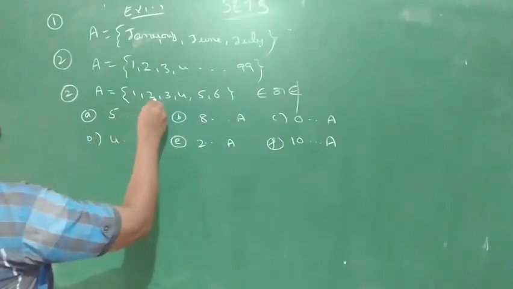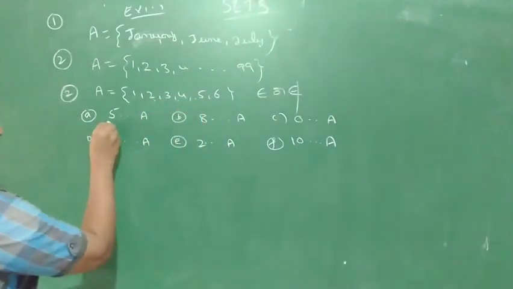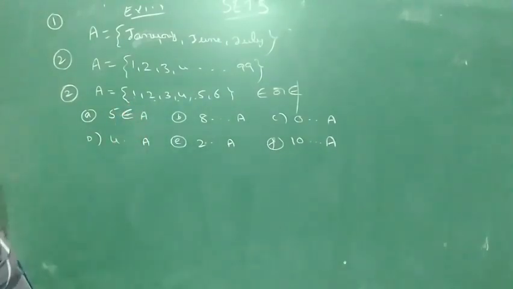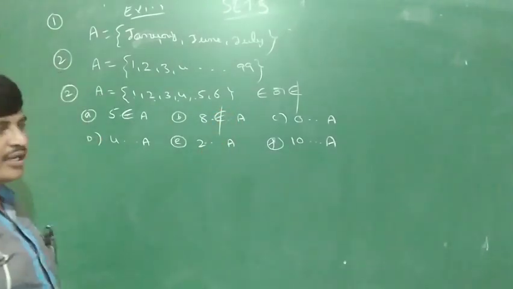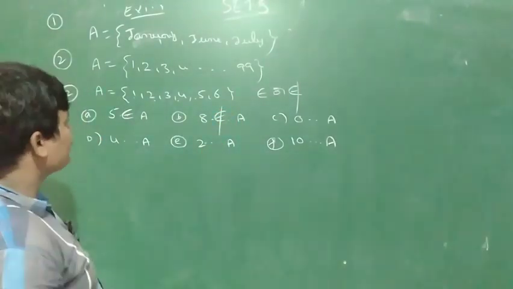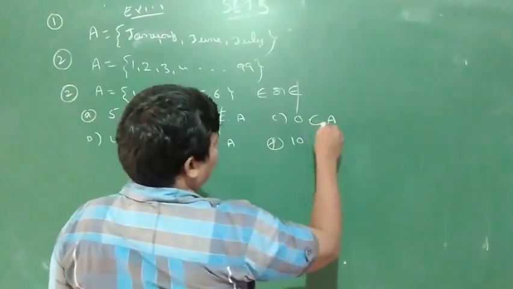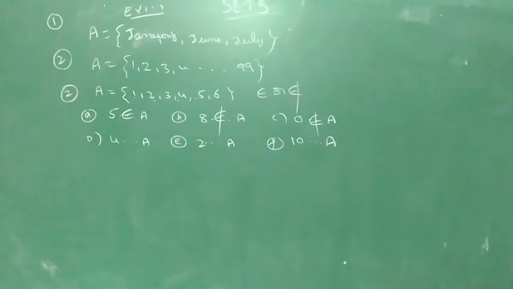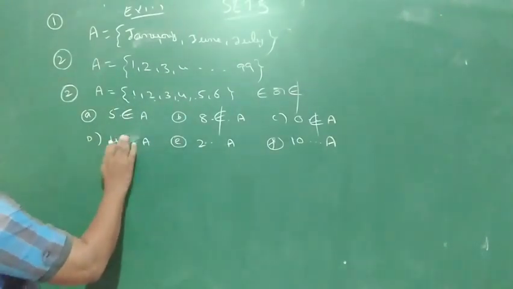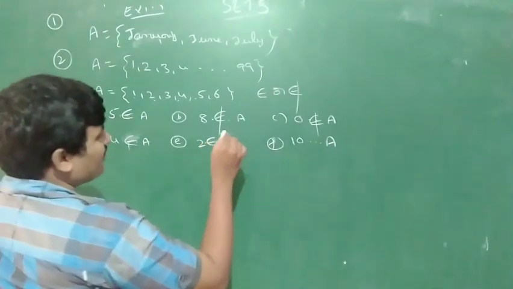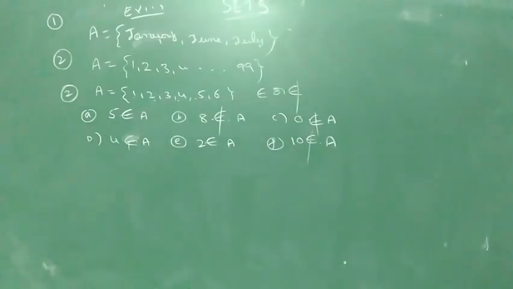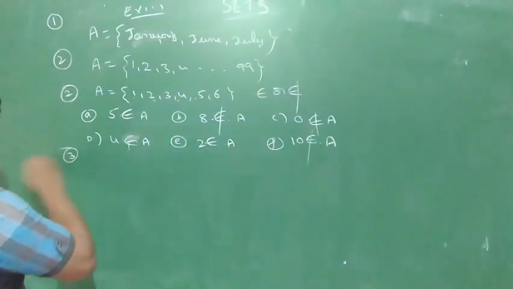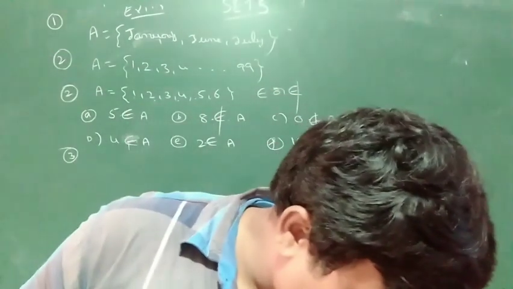So A is equal to what? 1, 2, 3, 4, 5, 6. So 5 is an element of set A? Yes, belongs to. 8 is an element of set A? No, does not belong to. 0 is an element in set A? No, does not belong to. 4 is an element in set A. 2 is an element in set A. 10 does not belong to A, 10 is not in the set A. Okay, is it clear?